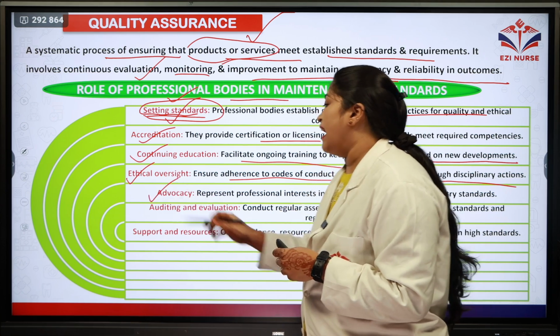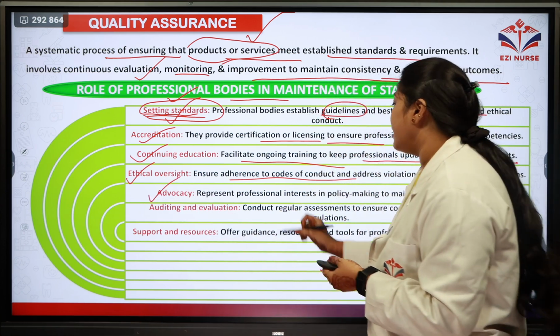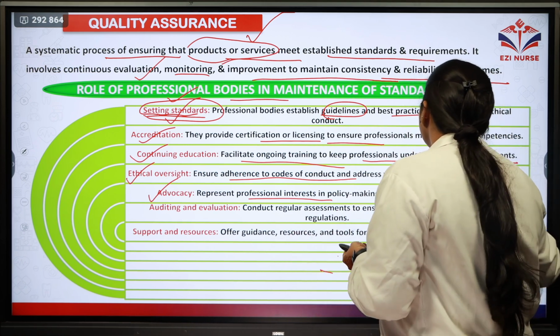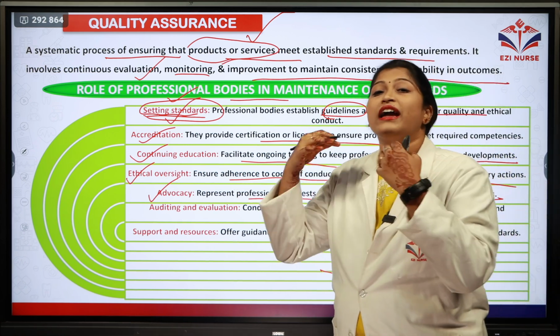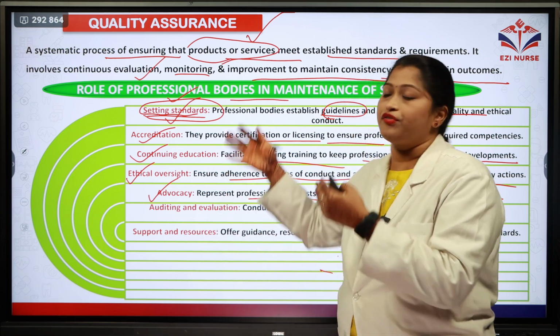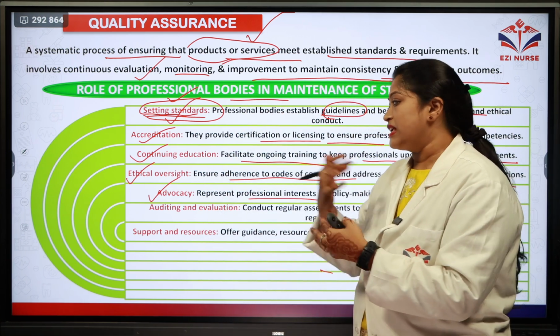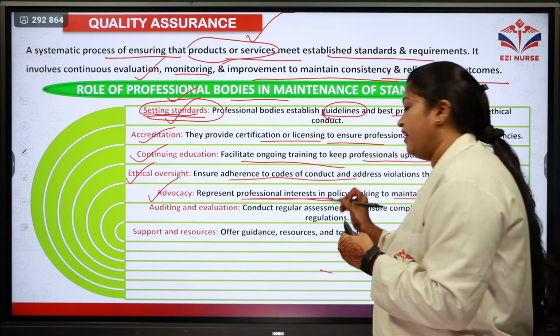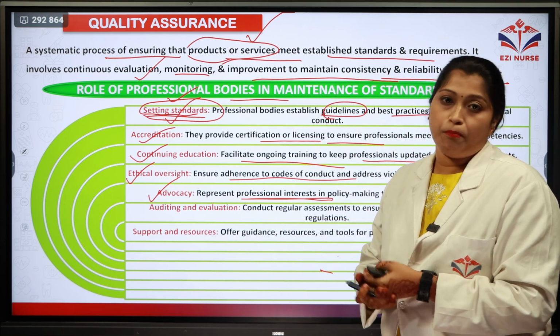The next one is advocacy. Here they are representing the professional interests in policy making to maintain the industrial standards. So they are advocating on behalf of these kinds of professionals. Here what they are doing is representing the professional interests in making the policies.